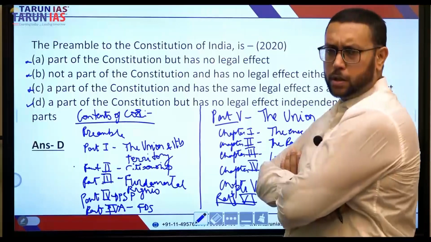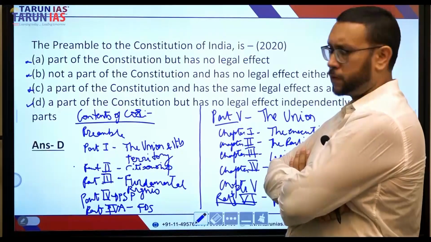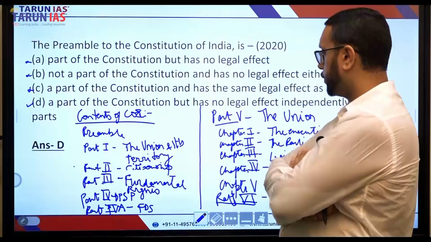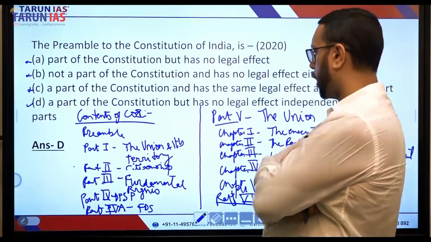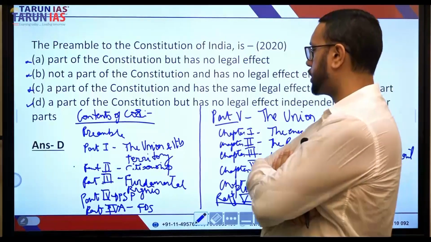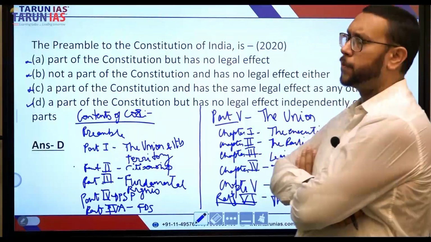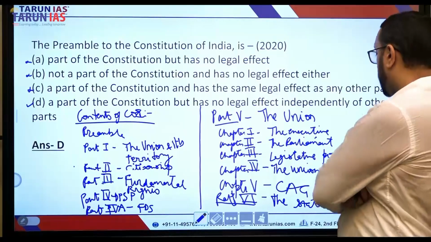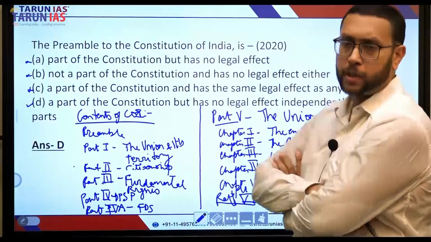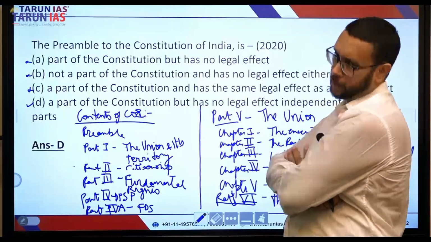So this is the initial table of contents of the Constitution of India. It starts with the preamble. Then there is part 1, the union and its territory, part 2, citizenship, part 3, fundamental rights, part 4, DPSP, part 4A, fundamental duties, part 5, the union, part 6, the states. Union has subparts, and the subparts are called chapters.